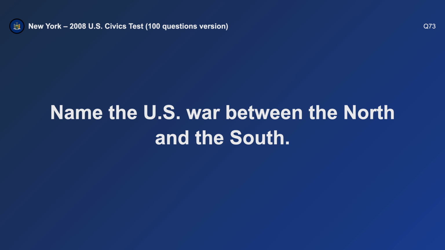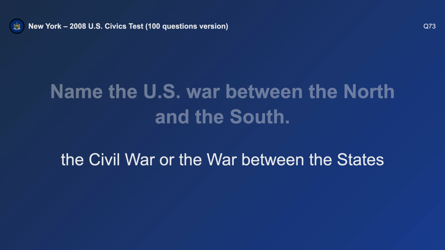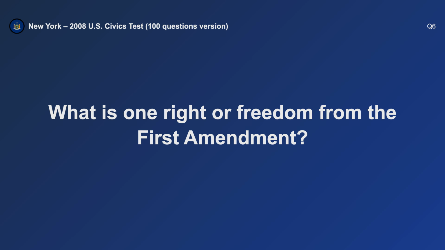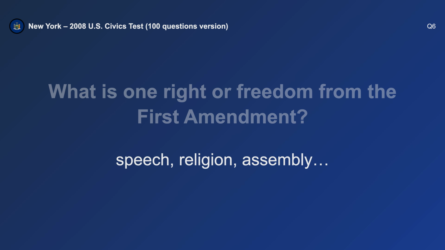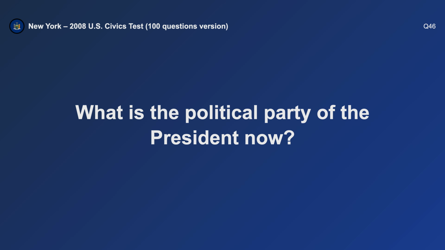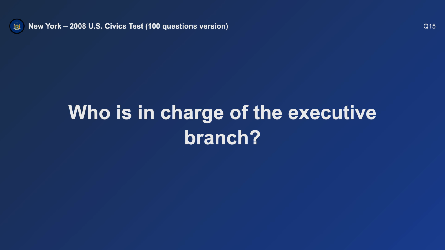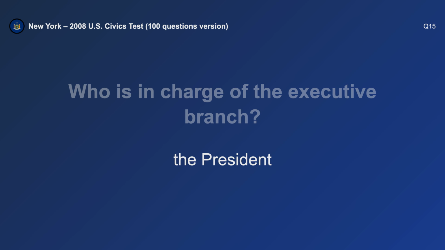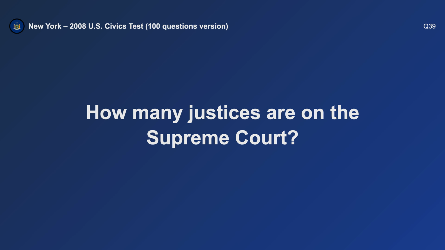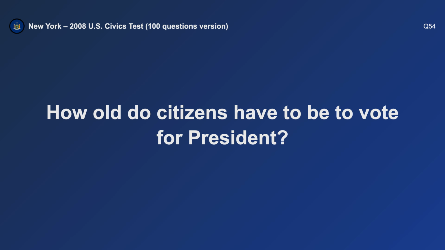Name the U.S. war between the North and the South. The Civil War. What is one right or freedom from the First Amendment? Speech. What is the political party of the president now? Republican. Who is in charge of the executive branch? The president. How many justices are on the Supreme Court? 9.